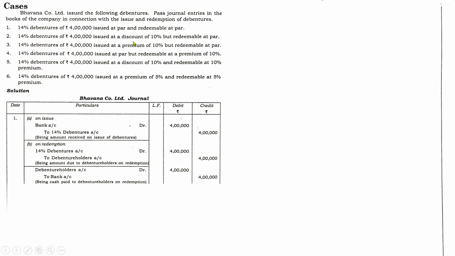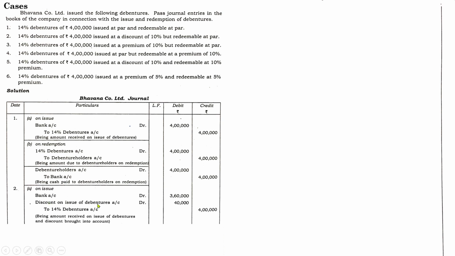Next one, issued at discount and redeemable at par. It is mentioned that 10% is the discount amount. So out of 4 lakh, the discount amount is 4 lakh into 10 by 100. Deducting that discount gives the remaining value, the bank amount. So the entry at the time of issue, when we collect the amount: bank account debtor, discount on issue of debentures account debtor, to 14% debentures. The value of the debenture remains the same, 4 lakhs.